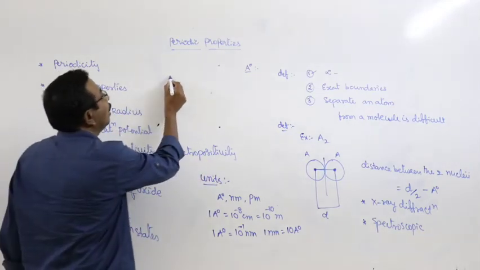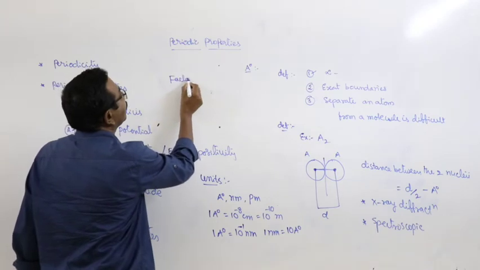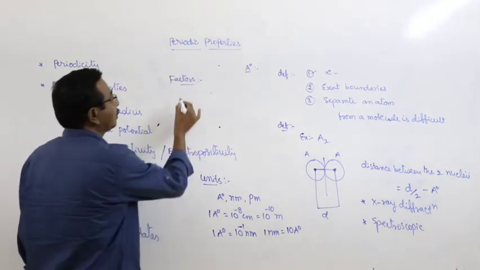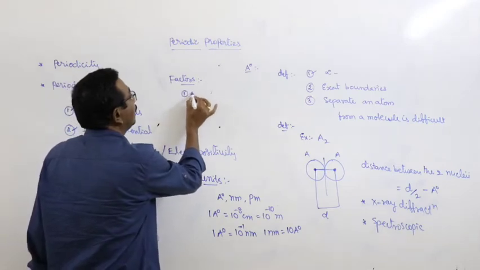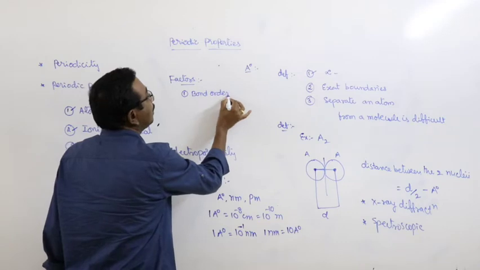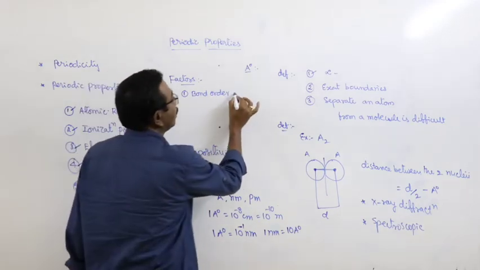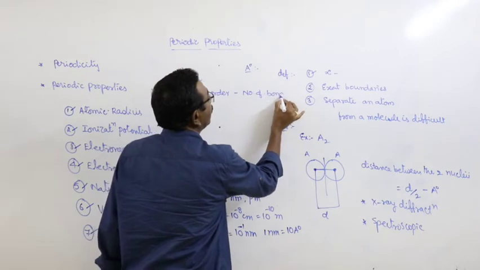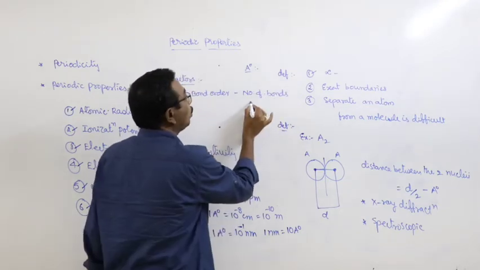And here, what are the factors that are affecting the atomic radius? First one, bond order. What is the meaning of the bond order? Number of bonds between the two atoms.